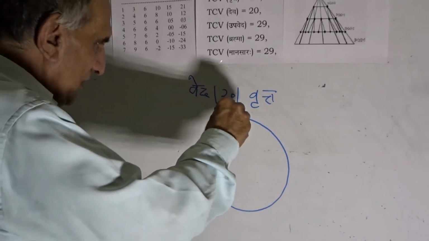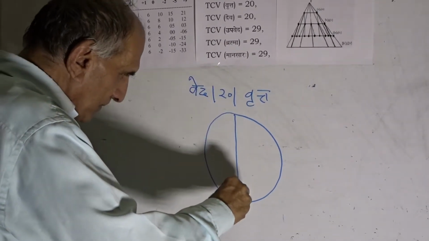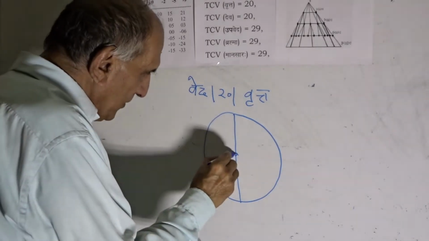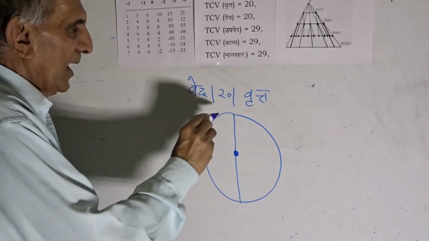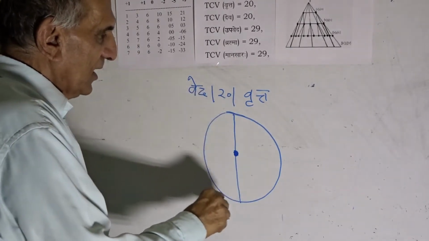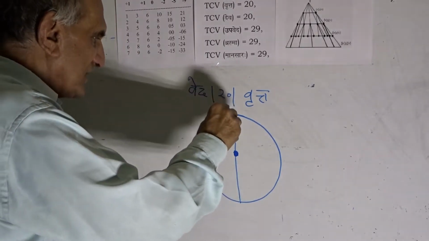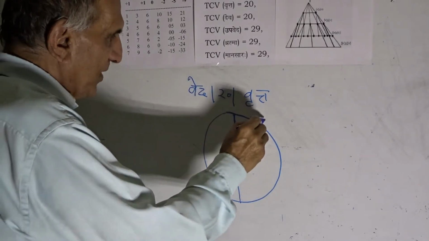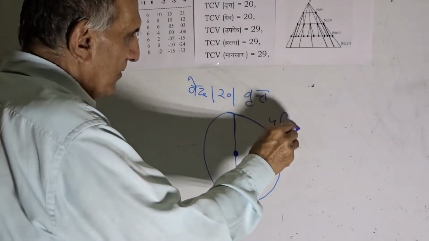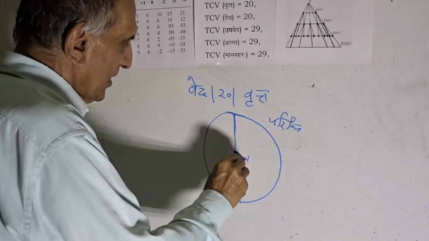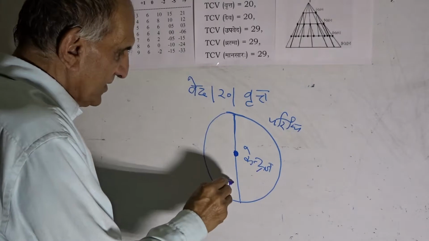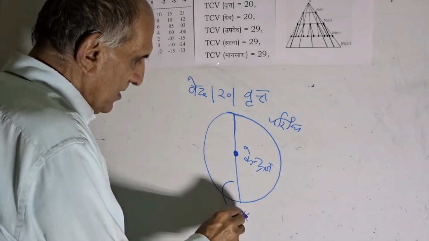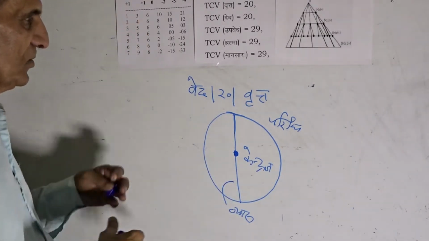In this format, we know that if we have this as a center, as a kendra, and this is a paridhi, and this is Vrit, and this is a vyas. So this paridhi, this kendra, and vyas, these are the particular features.